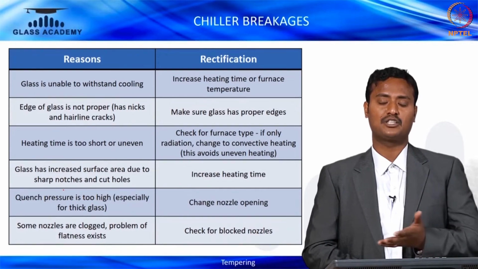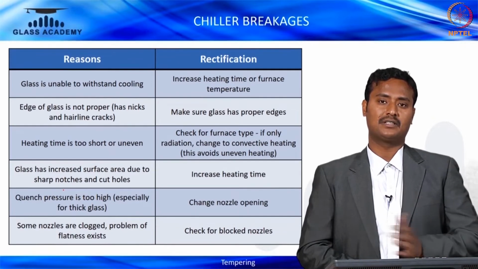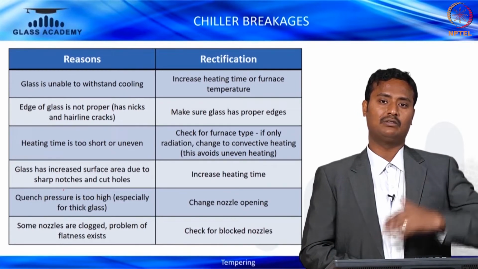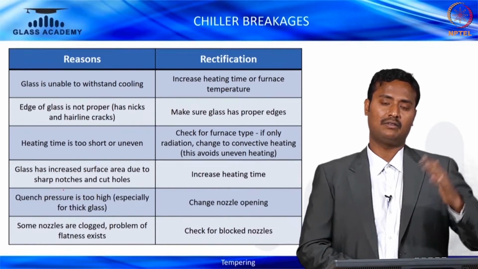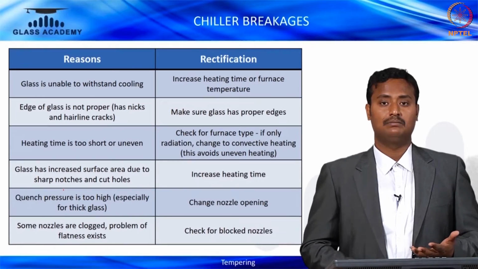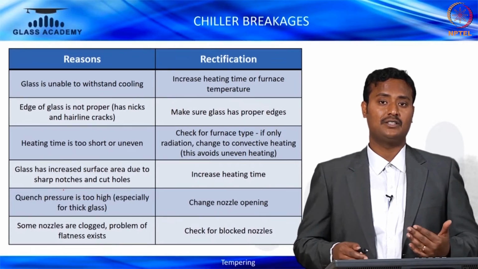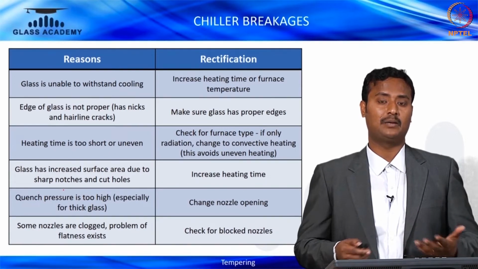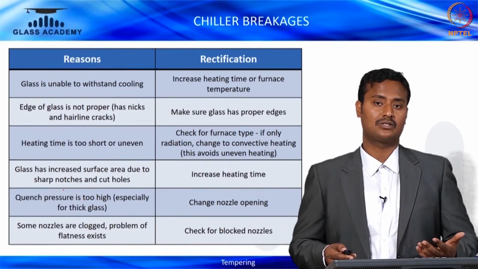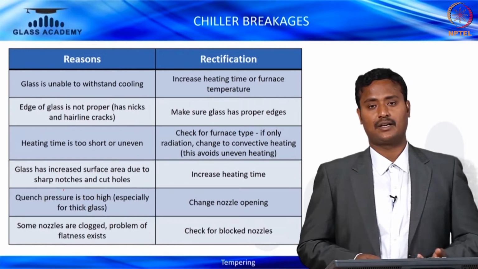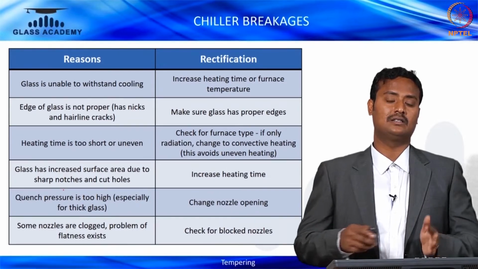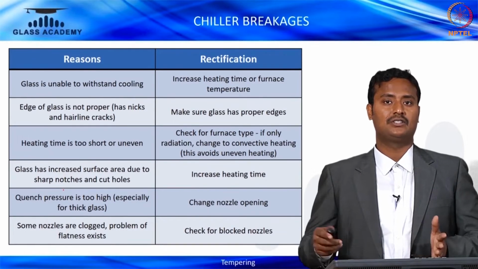Heating time has to be increased 10 to 20% over the convection type, because in the radiation type, where you feel the heat because of electromagnetic waves, there will be a considerable loss of heat. Uniform heating takes place in the convection type, whereas the radiation type has a greater loss. Thereby you need more heating time, at least 10 to 20% more than the convection system.